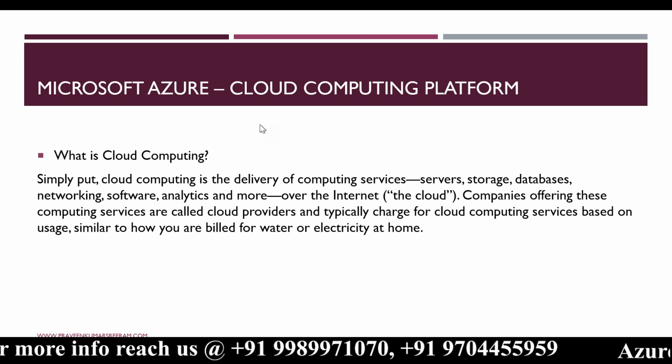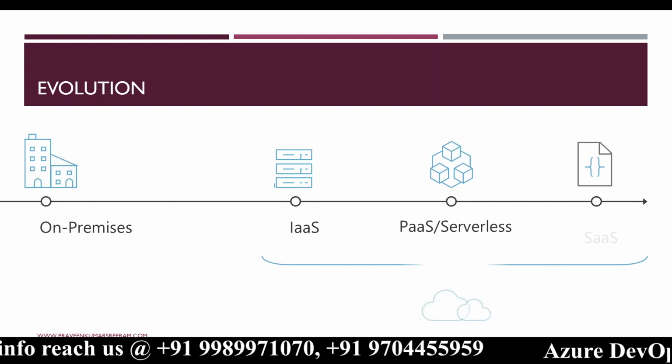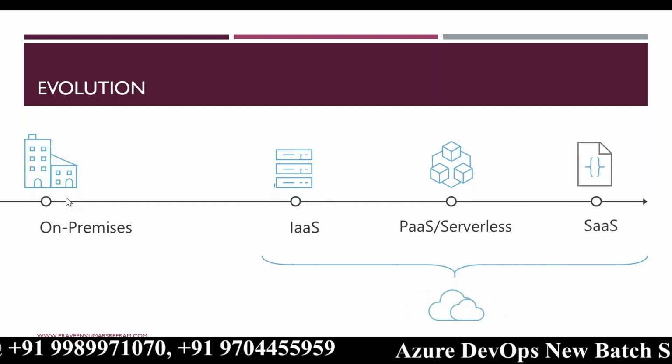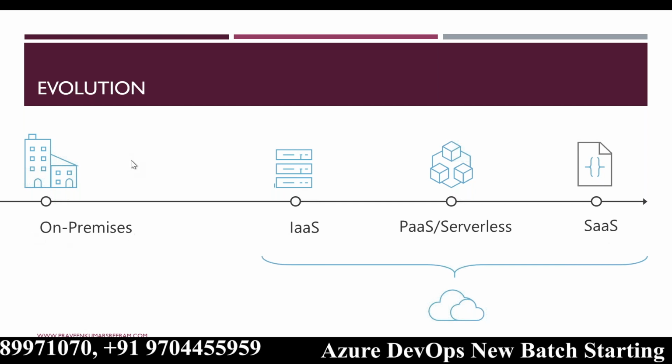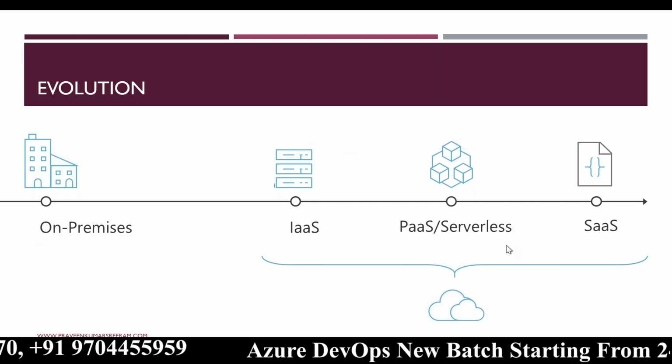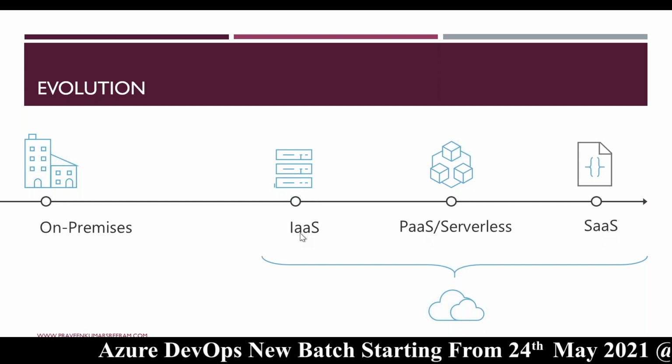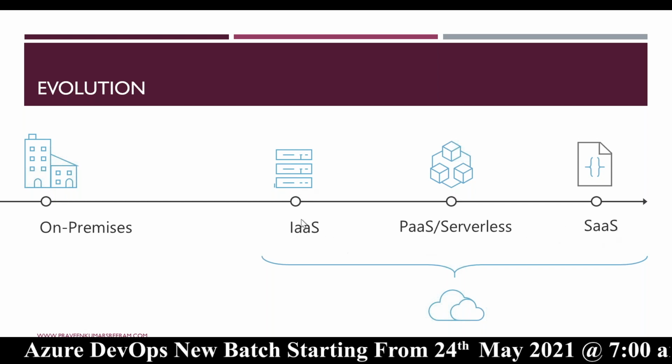Now, as I said, there are hundreds of services. So this is how cloud got evolved. Initially, we had on-premises only, but now in Azure, we have all these categories. Every service would fall under one of these categories.